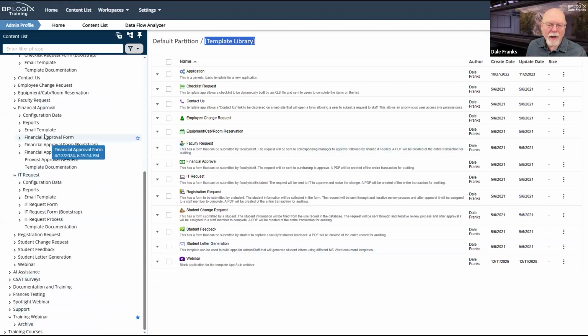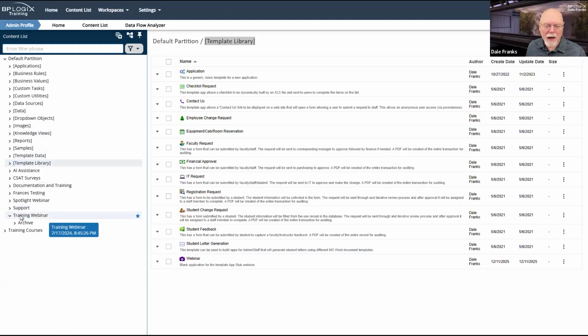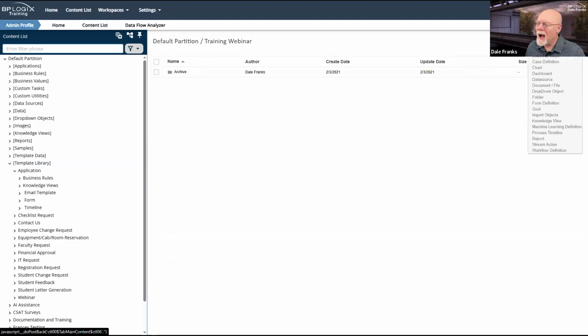if we go down here, let me close all of this stuff up. So let's go down here to the training webinar folder where we can work. When I want to create an object, I've got this menu item as the very first item in the create new menu, which is called start from template.